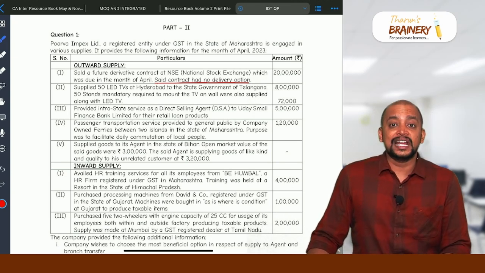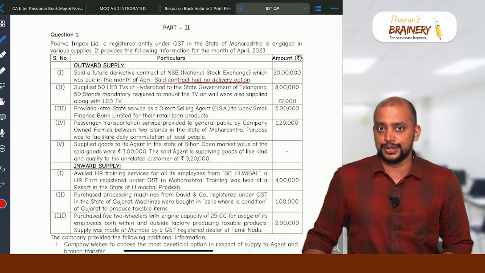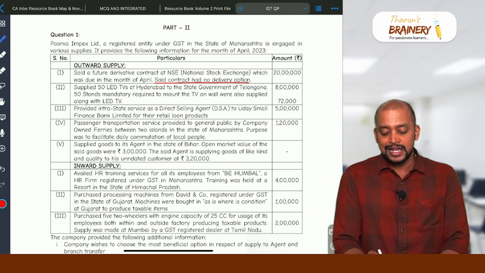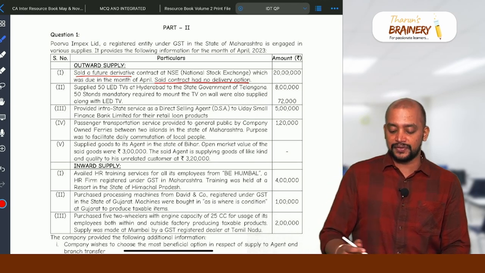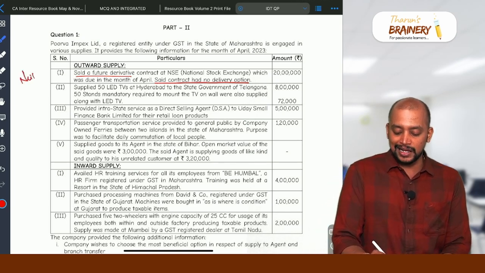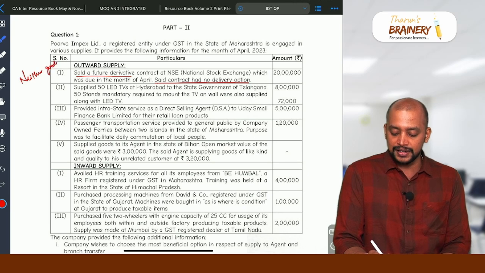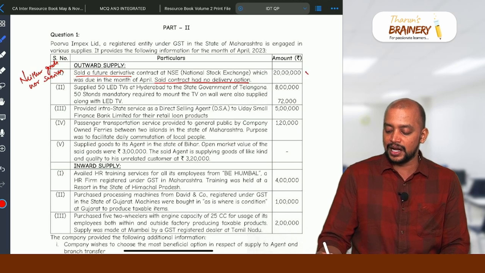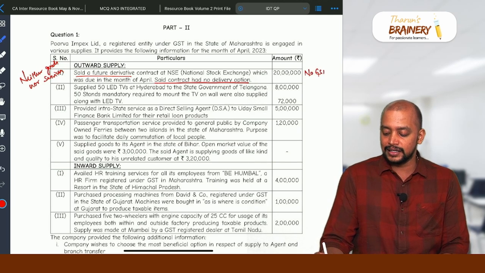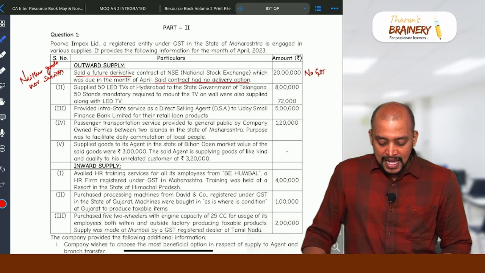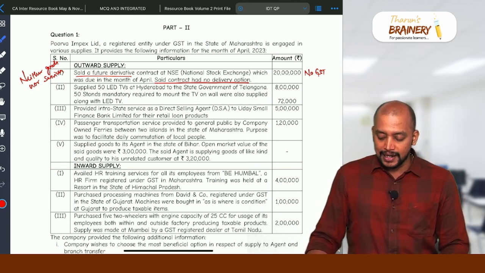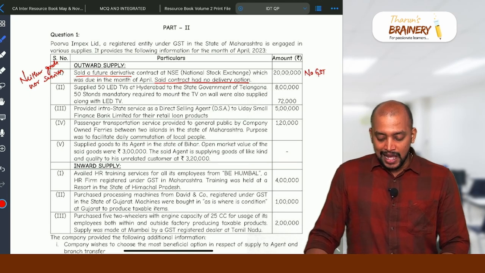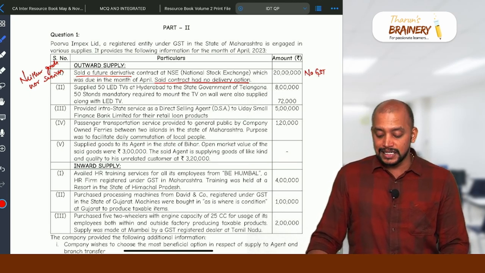Because derivatives will come under transaction in securities, and this is a sale of securities. Transaction in securities is neither goods nor services, and consequently there is no GST liability in this case. Okay, and that's what you need to write. Then second, supplied 50 LED TVs at Hyderabad to the state government of Telangana, and